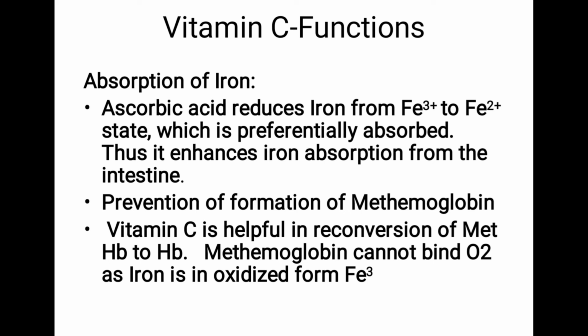So what is the disadvantage of methemoglobin? Methemoglobin cannot bind oxygen and it cannot transfer oxygen like normal hemoglobin. So methemoglobin is no use for transport of oxygen. So vitamin C is helpful in the reconversion of methemoglobin to hemoglobin. Indirectly it prevents the formation of methemoglobin. If methemoglobin is there, it is converted to hemoglobin with the help of vitamin C. Okay.